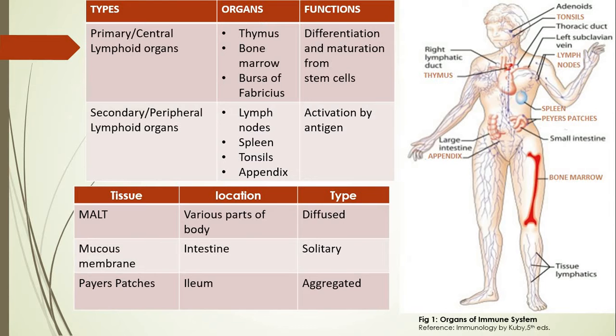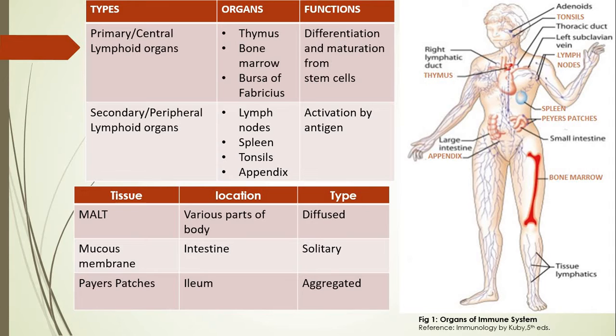Now, this immune system comprises different types of organs which are called lymphoid organs. These lymphoid organs can be categorized into two main groups, that is primary lymphoid organs and secondary lymphoid organs. Primary lymphoid organs are also called central lymphoid organs, whereas secondary lymphoid organs are called peripheral lymphoid organs.